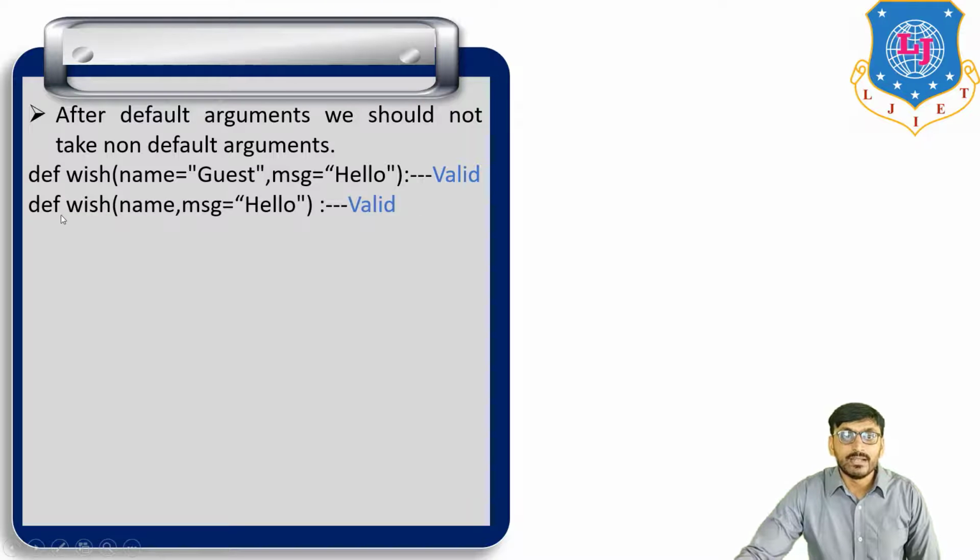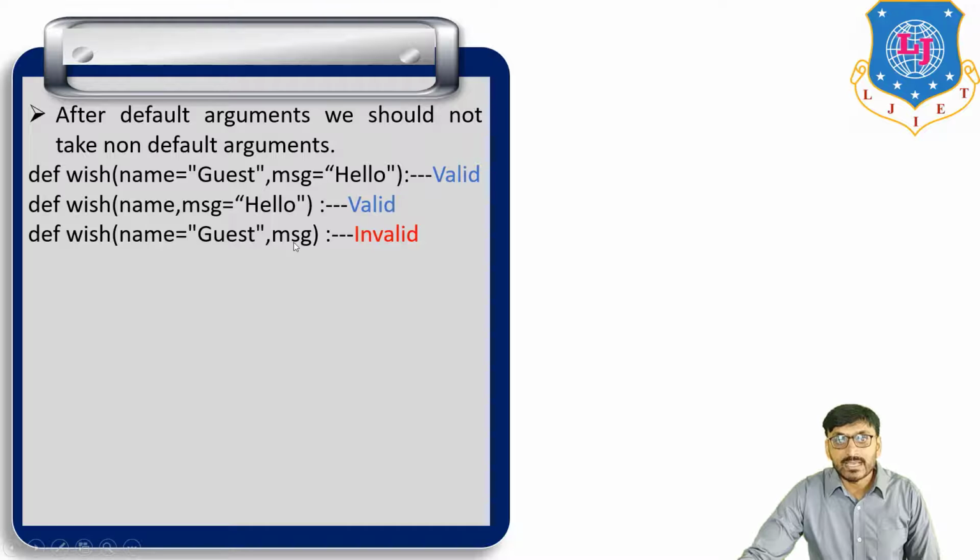Now the second one, def wish with name and message is equal to hello. So the first is a non-default argument and the second is a default argument, so this is valid. But in the third case, def wish with name is equal to guest and message, the first is a default argument and the second, message, is a non-default argument, so it is invalid.